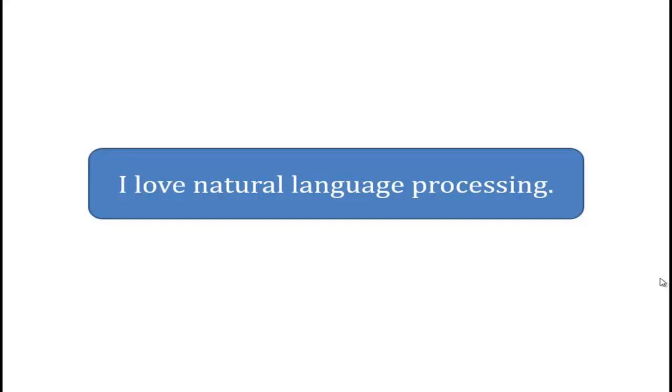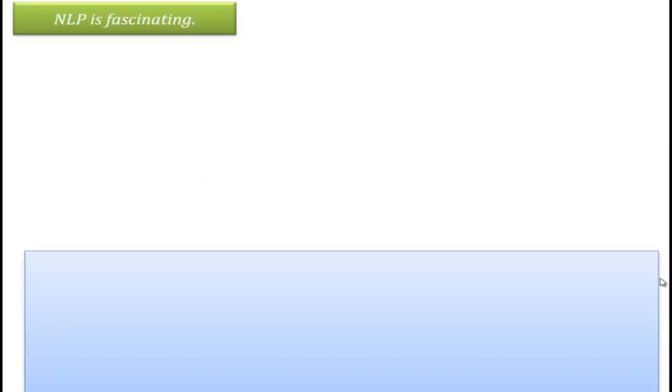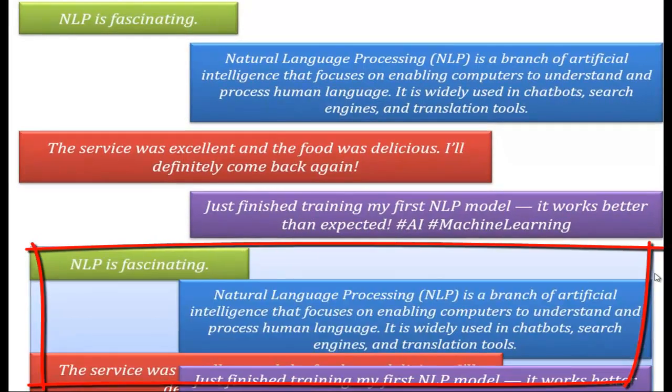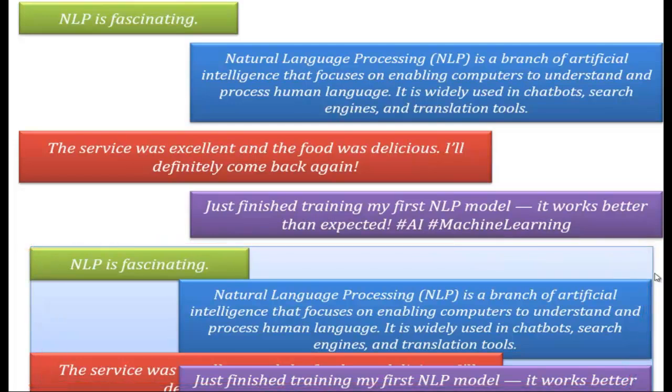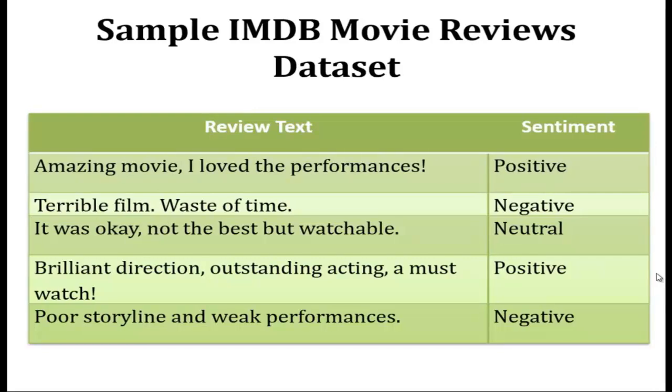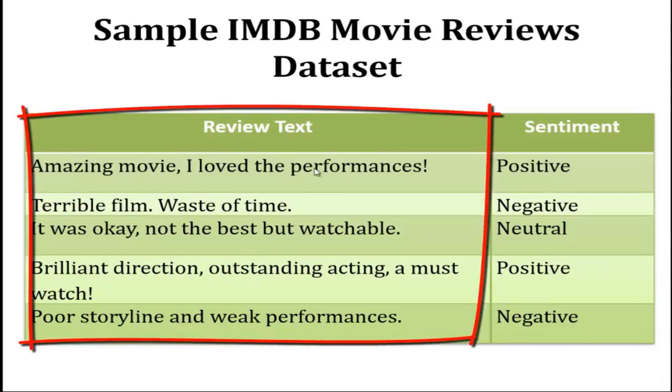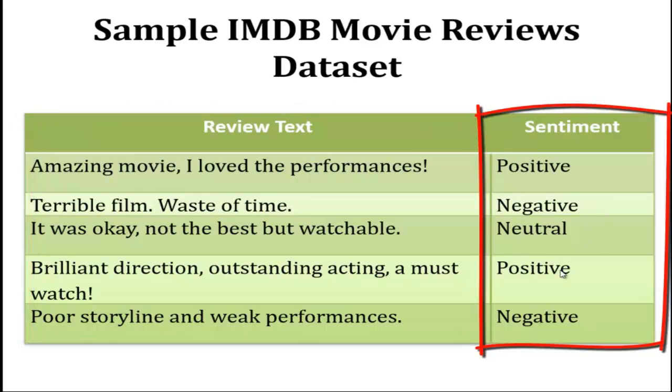That's a document. So when we group several such documents together, we get a corpus, which is just a collection of documents. In simple words, we can say one sentence is one document, a collection of sentences is called a corpus. So let's take one example. Here you can see a sample IMDb movie reviews dataset. Column 1 is the text where each row is a document, and column 2 is the label corresponding to the document beside it.